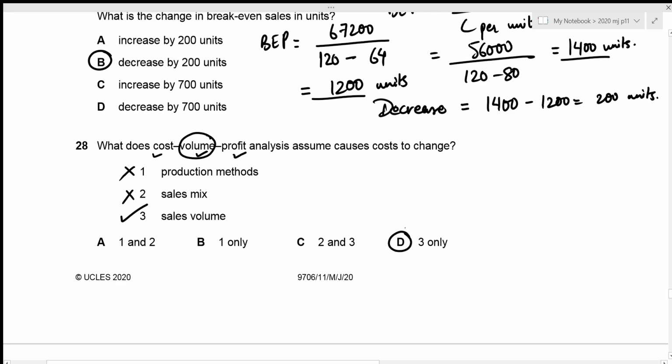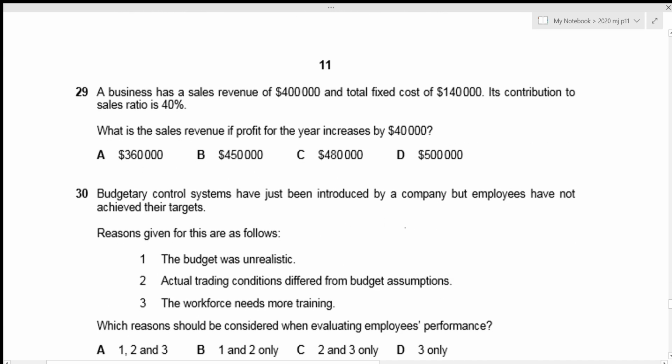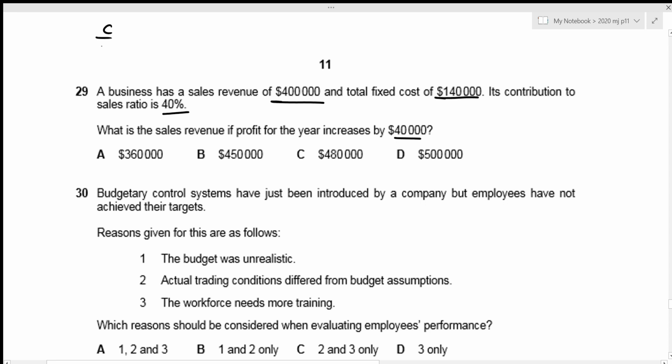Now we can move towards question number 29. A business has a sales revenue of 400,000 and a total fixed cost of 140,000. Its contribution to sales ratio is 40%. Now, what is the sales revenue if the profit for the year increases by 40%? Okay, so we do not have contribution right now, but we have the information that the contribution to sales ratio is 40%. Let's figure out the contribution.